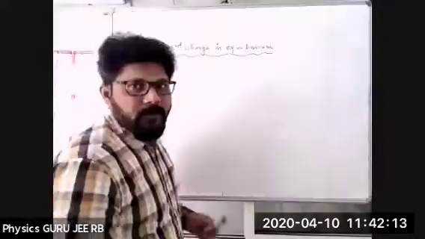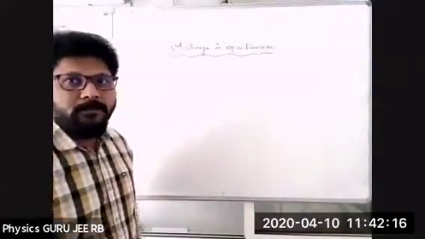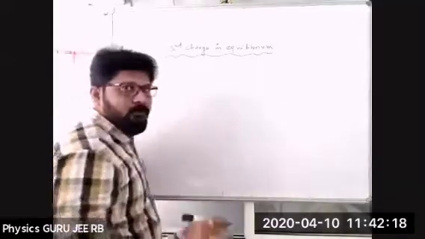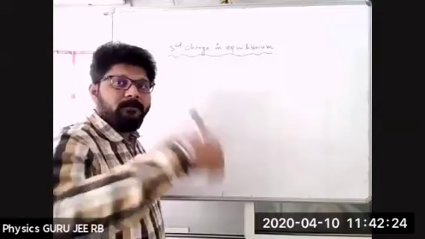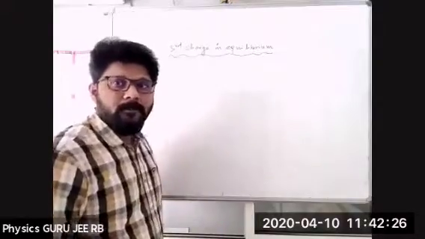Third charge in equilibrium. For this, first the general formula. After that, we'll go to the conceptual part, and then apply it to the particular problem.